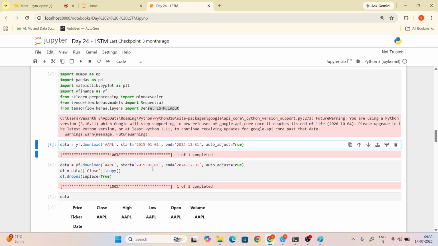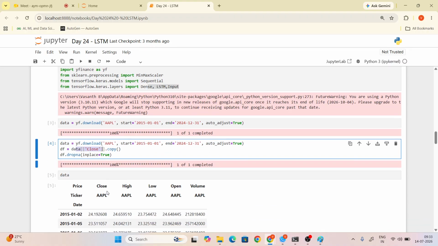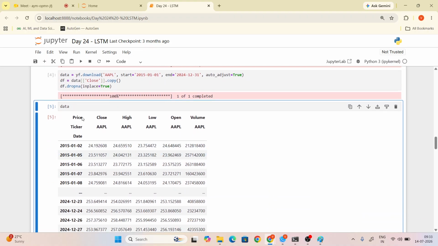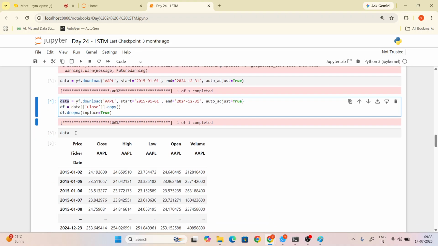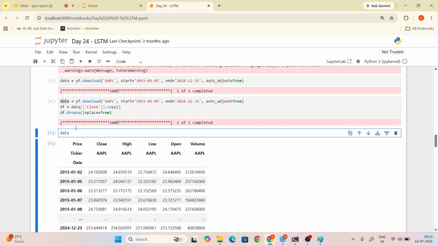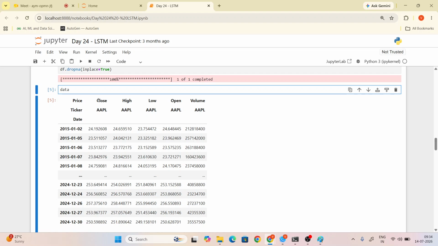From the data we take the Close column, use the copy method, and drop the not-available values. Now we check the table format the data is stored in. See here, this is the close price.